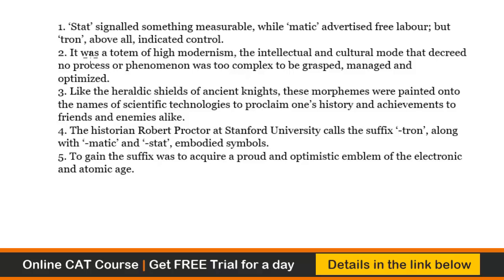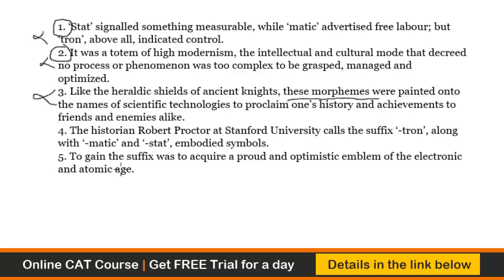So it says here, stat signals something measurable, while matic, again, if you look at one here, it is having that haphazardness, which is somewhat awkward, not a good opening sentence, I would say. It says it was a totem of high modernism. What was a totem of high modernism? So both 1 and 2 cannot open the paragraph. Like the heraldic shields of ancient knights, these morphemes. So these morphemes must refer to something. So again, 3 cannot be the opening sentence.